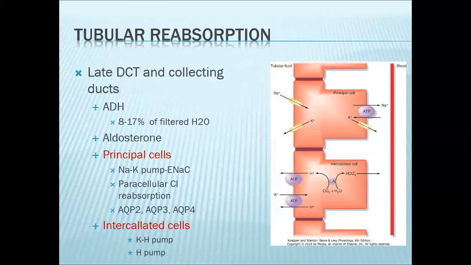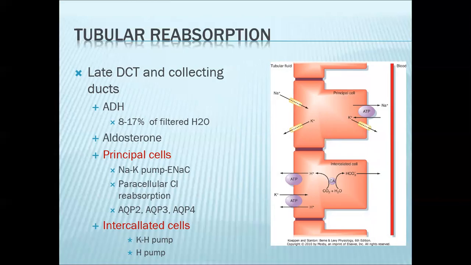Now we go to the late distal convoluted tubule and collecting ducts. Take note, the filtrate is now hypotonic as it passes through these segments. In the late DCT and collecting ducts, this is where final modification of the urine happens. Depending on the needs of the body, certain hormones can affect the reabsorption rate of certain substances.